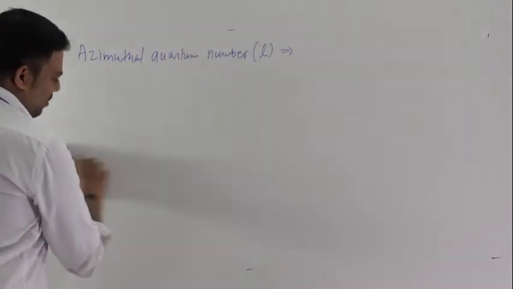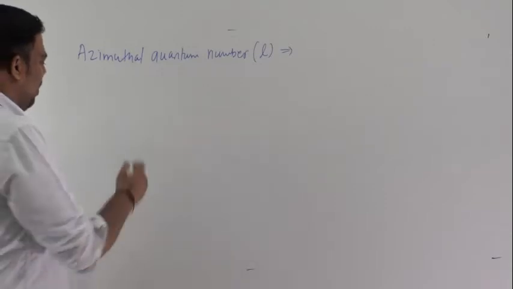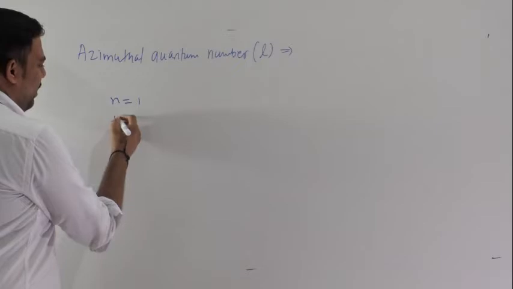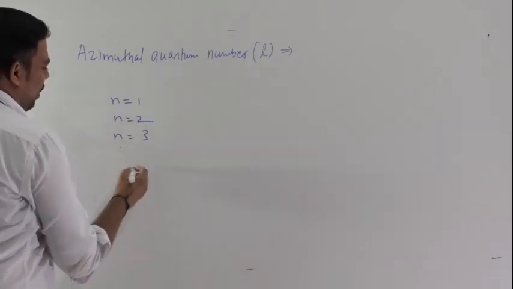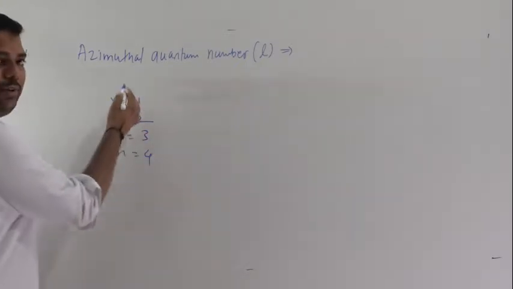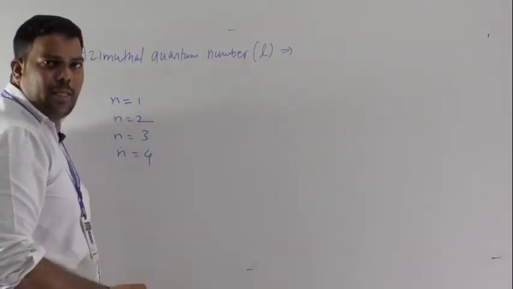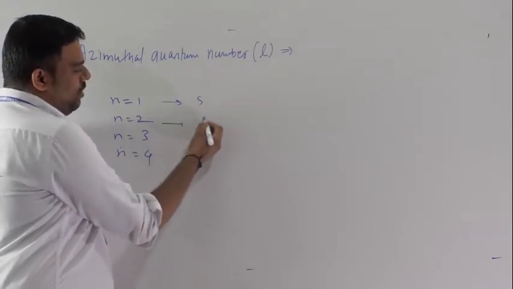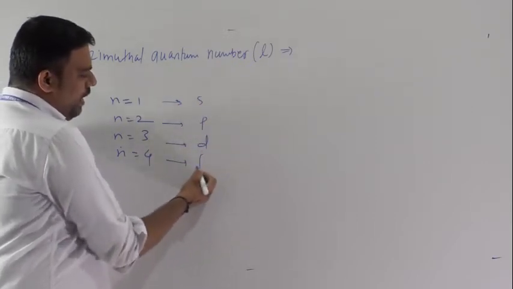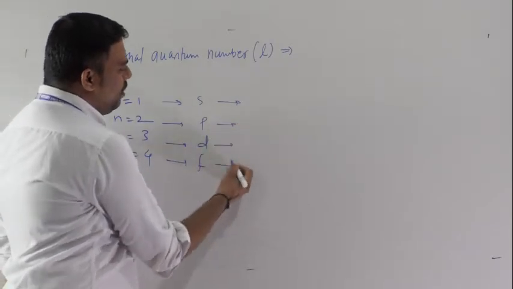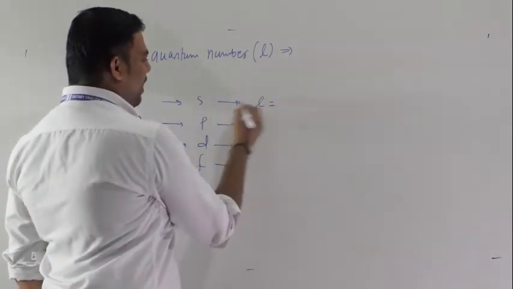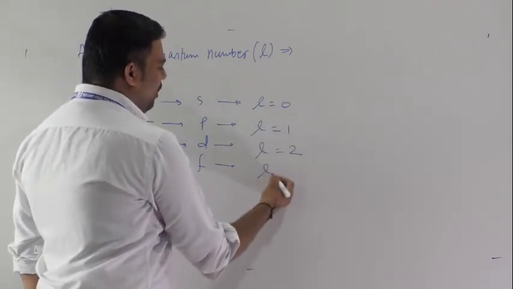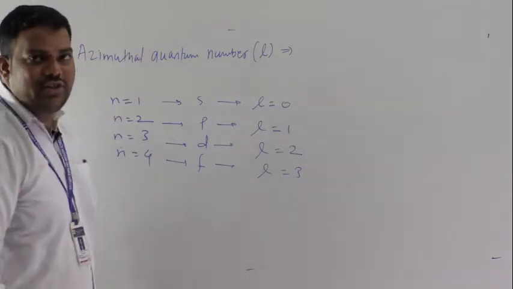Or simply, whatever these values are, you have to keep in mind, we can write like this. See here, n is equal to 1, n is equal to 2, n is equal to 3, n is equal to 4. These are your principal quantum numbers. Then whenever you are writing for subshells S, P, D and F, L is equal to 0 for the S subshell, 1 for P, 2 for D and 3 for F. Understood?